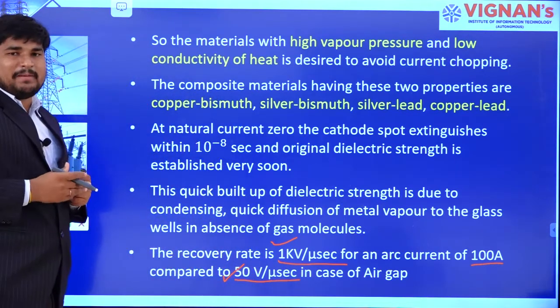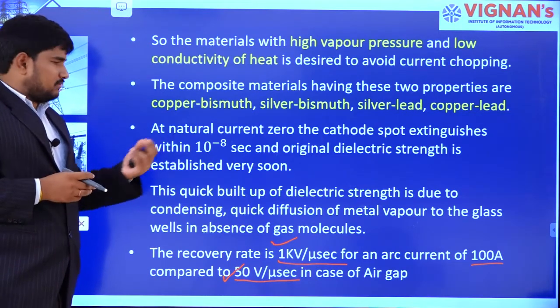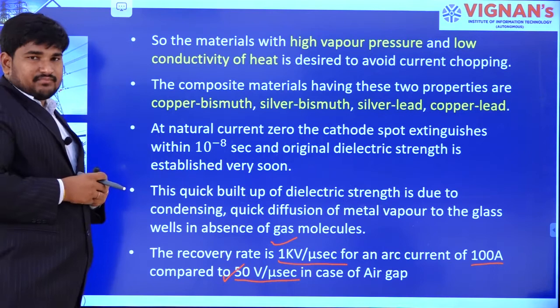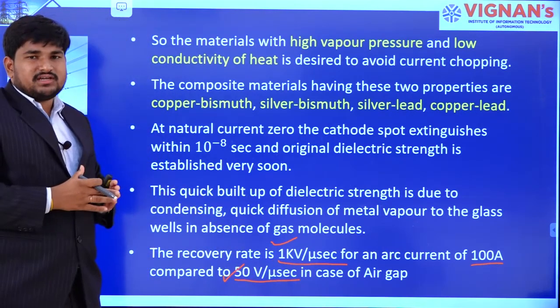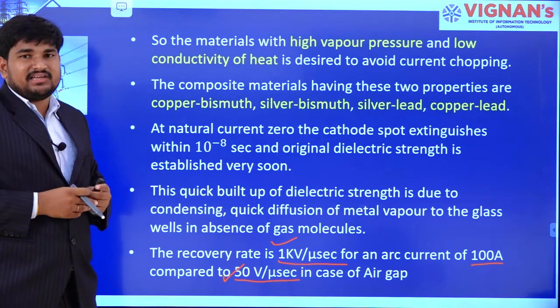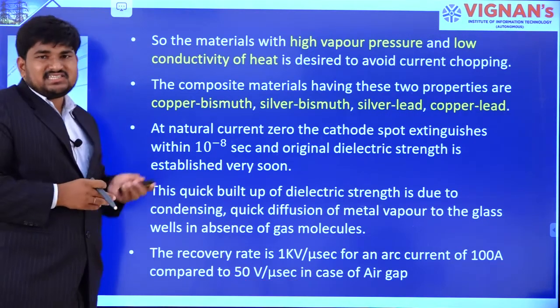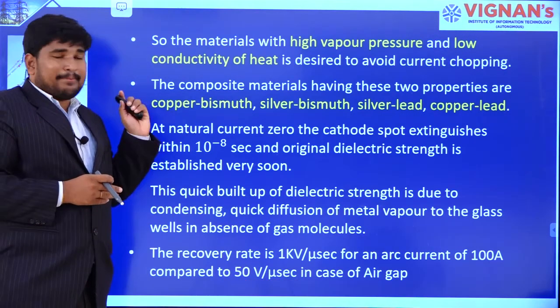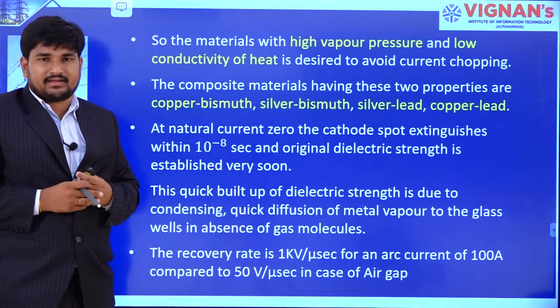That means within 1 microsecond, only 50 volts of dielectric strength will be regained in case of air gap. So, this is how the arc is maintained stably in case of vacuum circuit breaker.